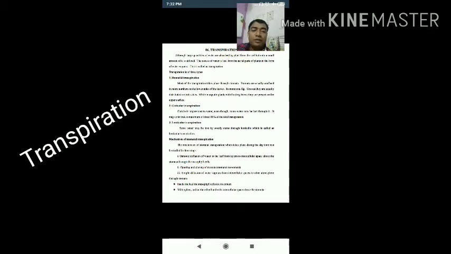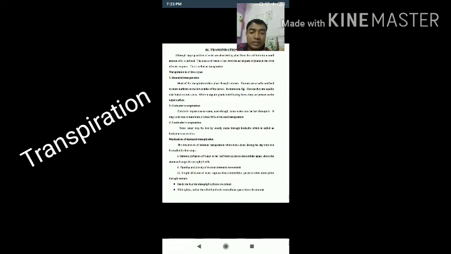Second is the opening and closing of stomata. It is also a very important process. If the stomata are open, the loss of air as well as water is possible. But if they are closed, it is not possible. Opening and closing also depend upon the structure of the stomata, whether it is flaccid or turgid. These two conditions are very important. Third is simple diffusion of water vapors from intercellular spaces to the atmosphere through the stomata.